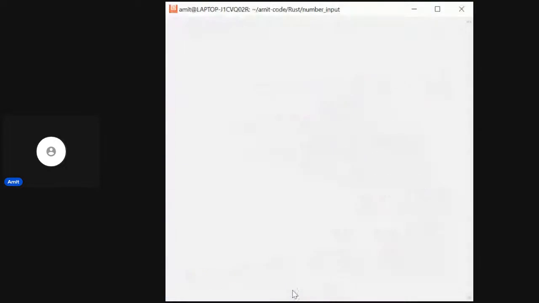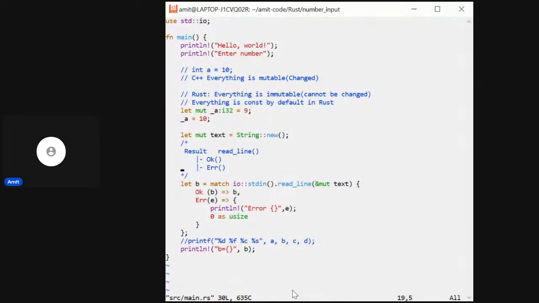It gave 2. Is it error? Okay, it has taken text and it has given us 2. Okay, so we have taken B. Where is B?